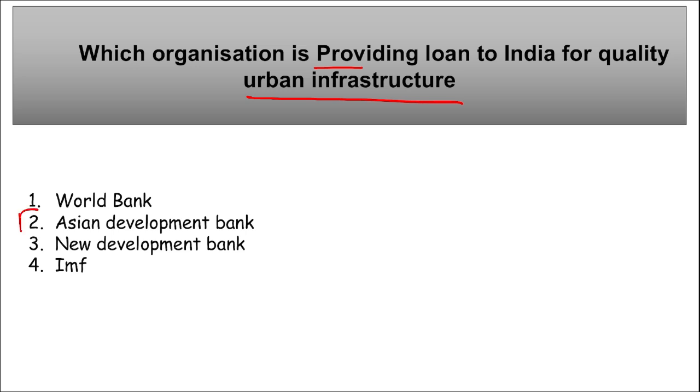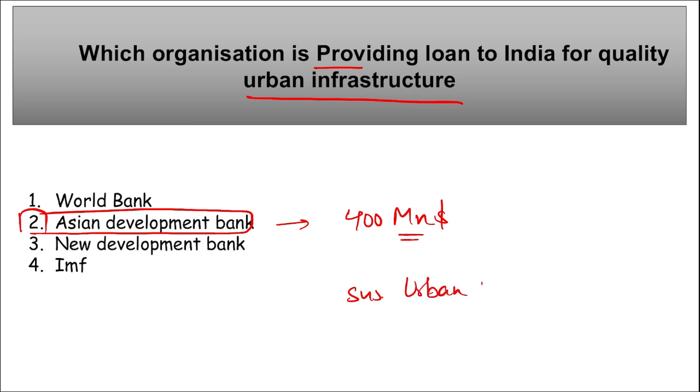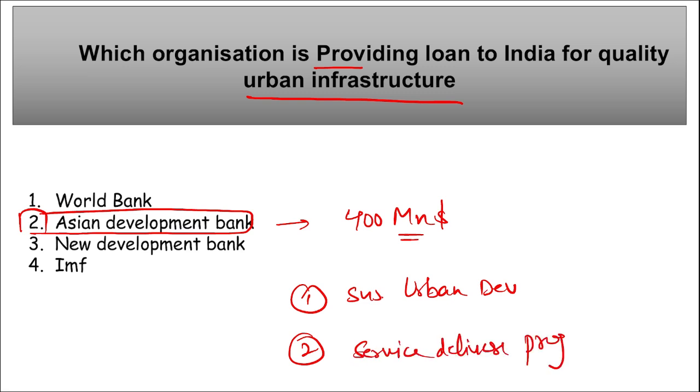Then moving on, which organization is providing a loan to India for quality urban infrastructure? It is the Asian Development Bank. Correct. Asian Development Bank will be providing a loan of $400 million for developing quality infrastructure in India. This is for two sub programs, that is Sustainable Urban Development and Service Delivery Program. I repeat, Sustainable Urban Development, and second is your Service Delivery Program.